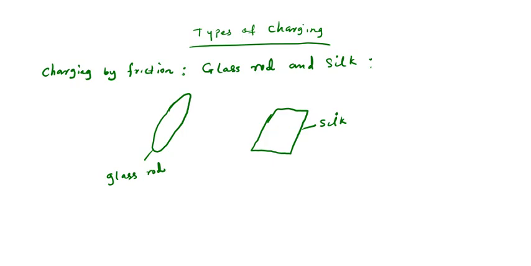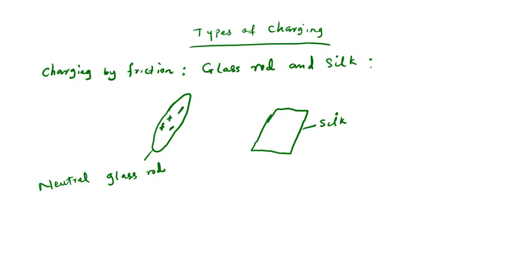Okay, look at this now. Remember that initially this glass rod is neutral. It is neutral because the number of protons equals the number of electrons. So this is a neutral glass rod. How many protons do we have here? 1, 2. Electrons: 1, 2. So they are equal, and that makes this glass rod neutral. Okay. Now let's look at the silk.